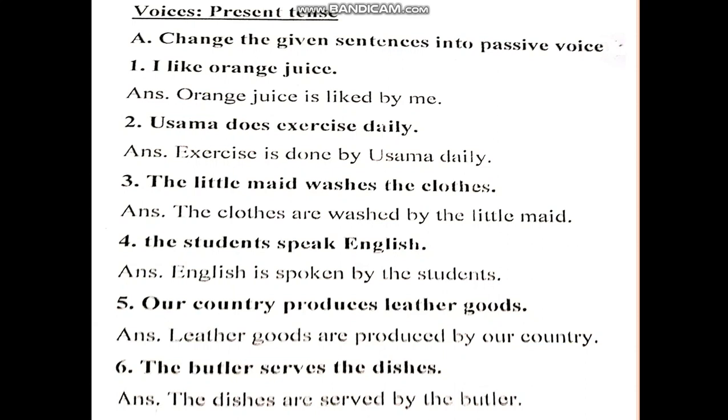I like orange juice. Now what is I? I is subject, like is verb, and orange juice is object. Now convert it into passive voice. Orange juice is liked by me. Liked is the third form of like, and by before object, and I will be changed into me. Now what is the sentence going to be like? Orange juice is liked by me. Number 2, Osama does exercise daily. Now convert it into passive voice. Exercise is done by Osama daily.